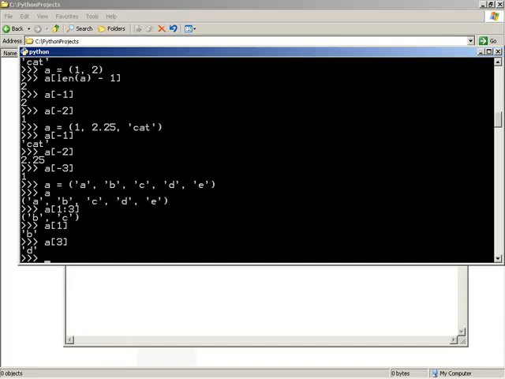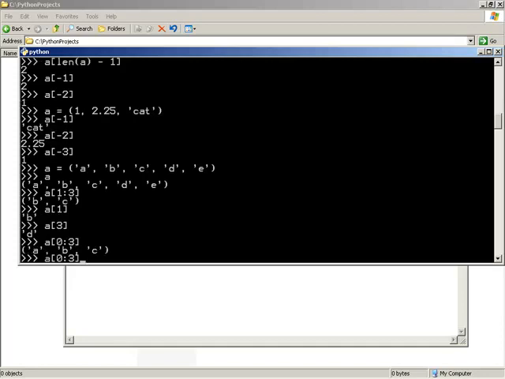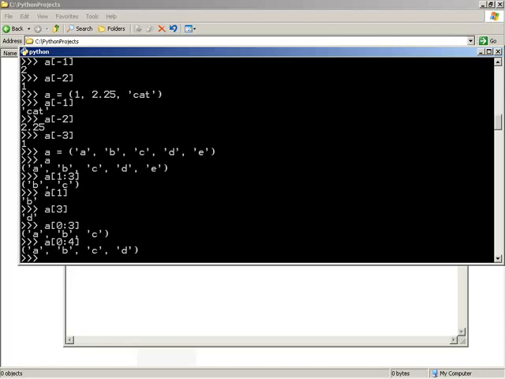But with this in mind, we're now free to grab whatever range we would like. So we could start at the very beginning and run up to 3. We get A, B, and C. We can extend our range to 4, get A, B, C, and D, and so on. So this is grabbing a completely new sequence. It is indeed a tuple, as you can see indicated by the parentheses. And once again, just very handy for grabbing sub-ranges.